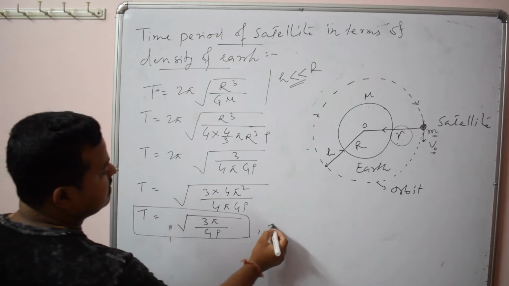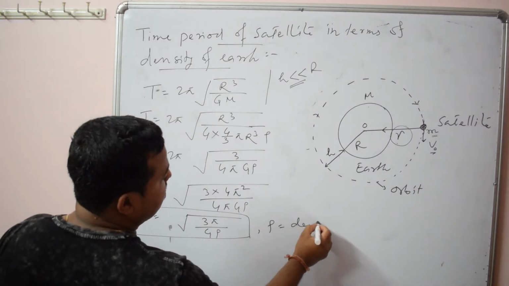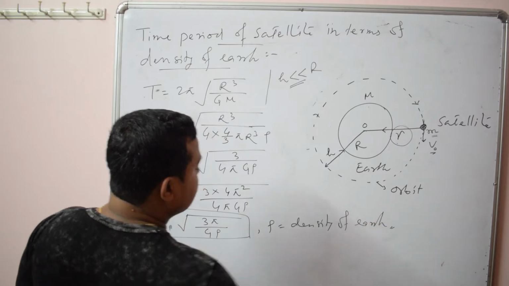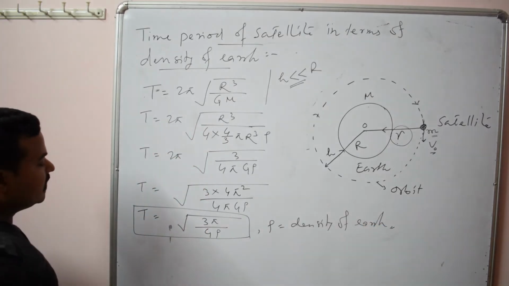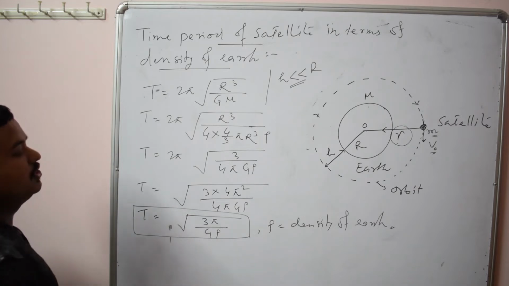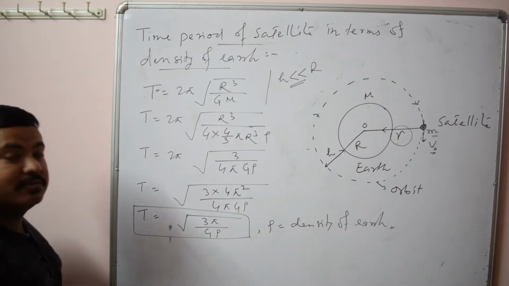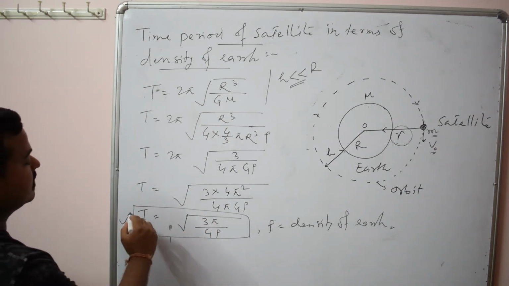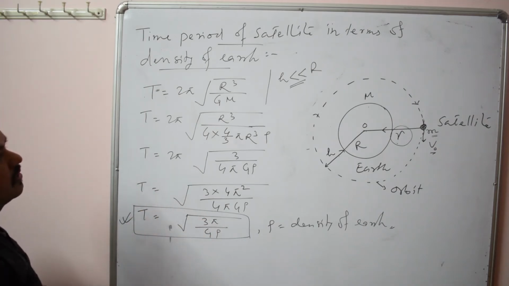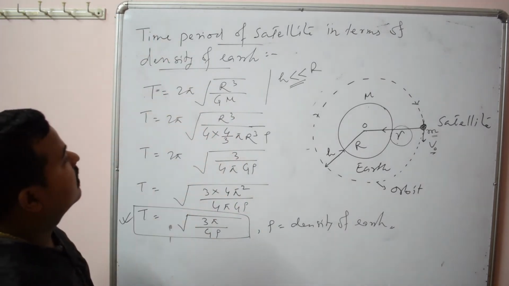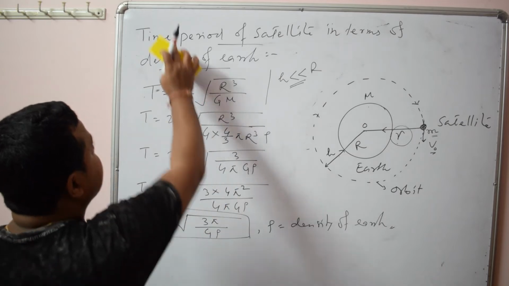Here rho is the density of earth. Okay, so this is a relation: time period of satellite is root over 3 pi by G rho, where G is the universal gravitational constant and rho is the density. So this is the relation in terms of density of earth. So this is all about the relations of time period of satellite.